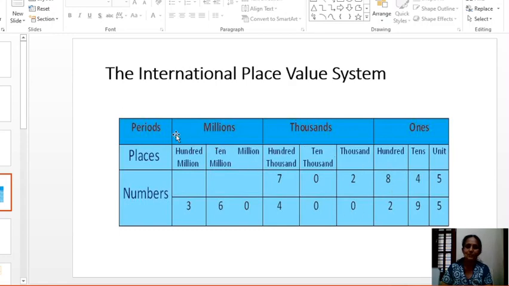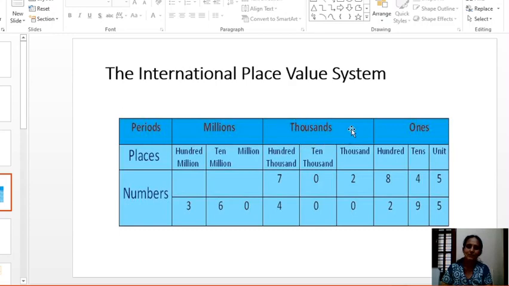It is the same as the Indian system: the top row represents periods, the next row represents places. In the international system, each period consists of 3 places. Ones period consists of 3 places: unit place, tens place and hundreds place.